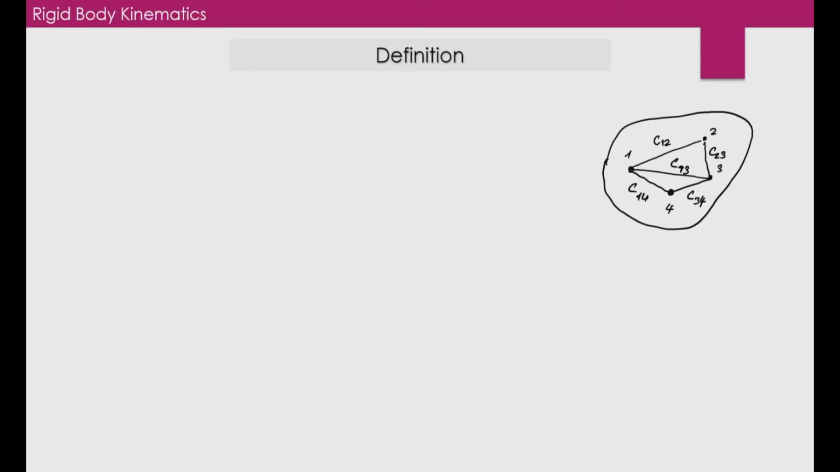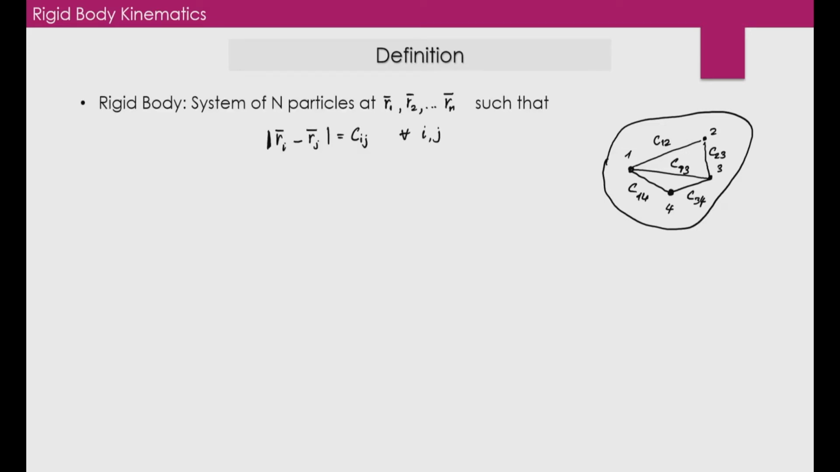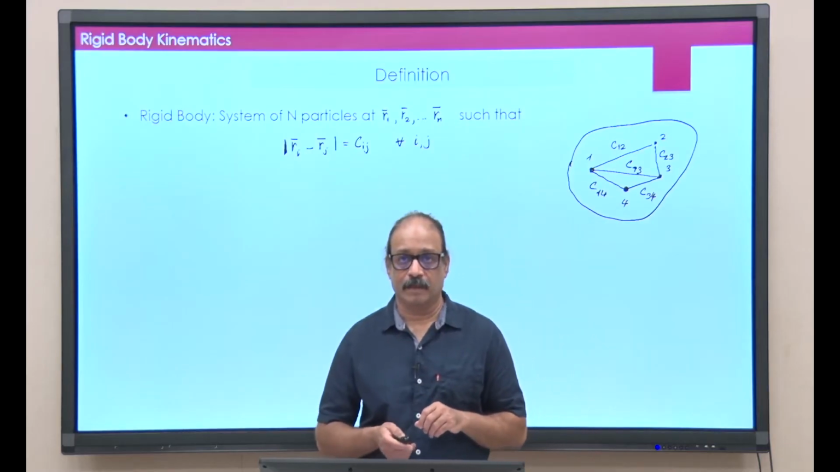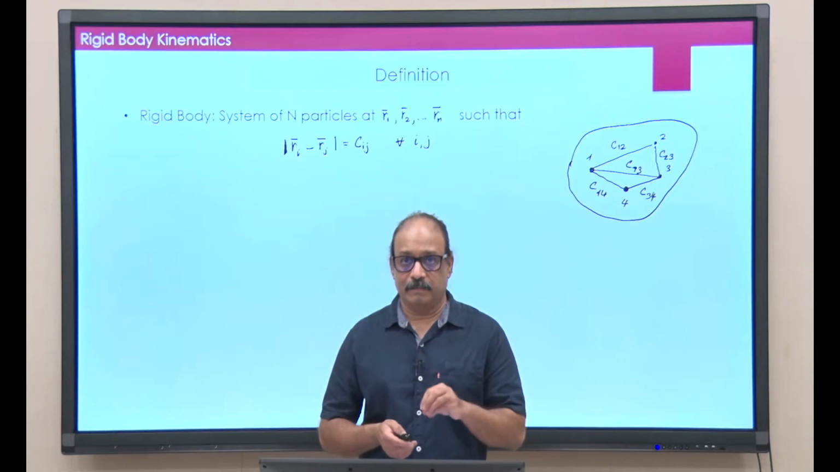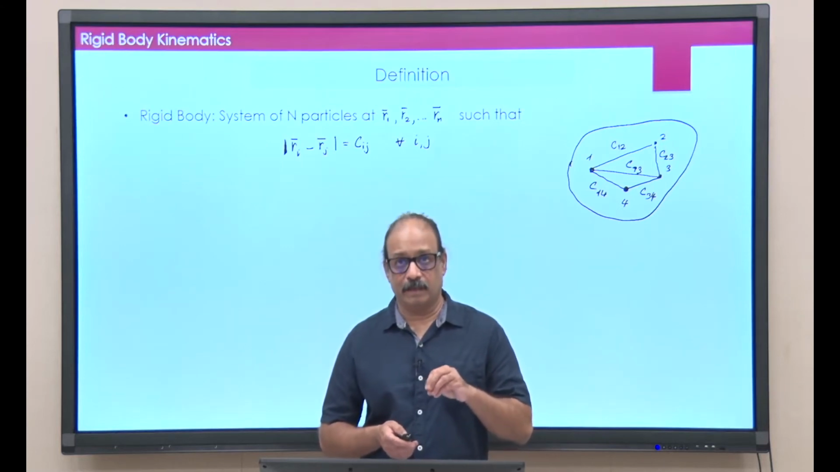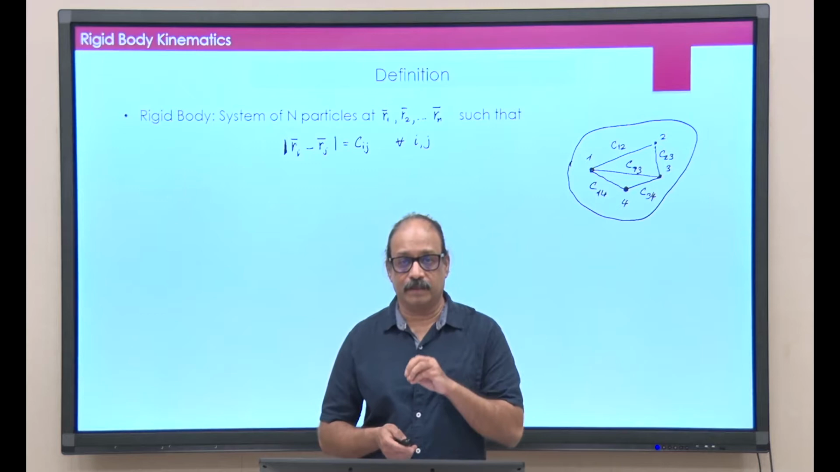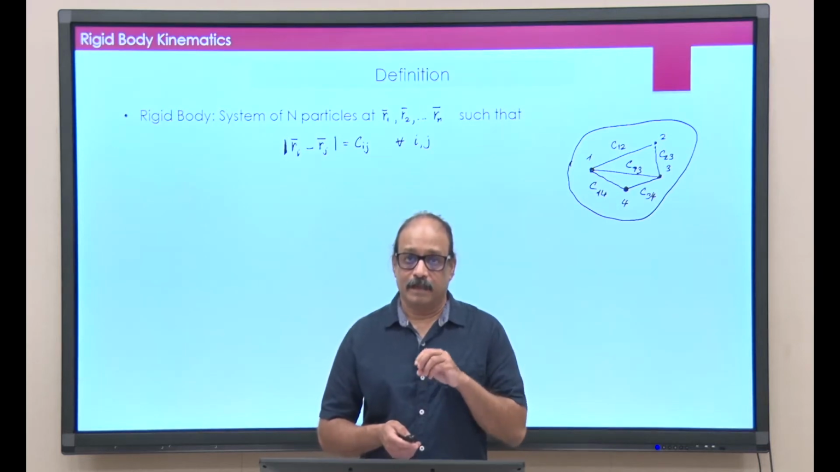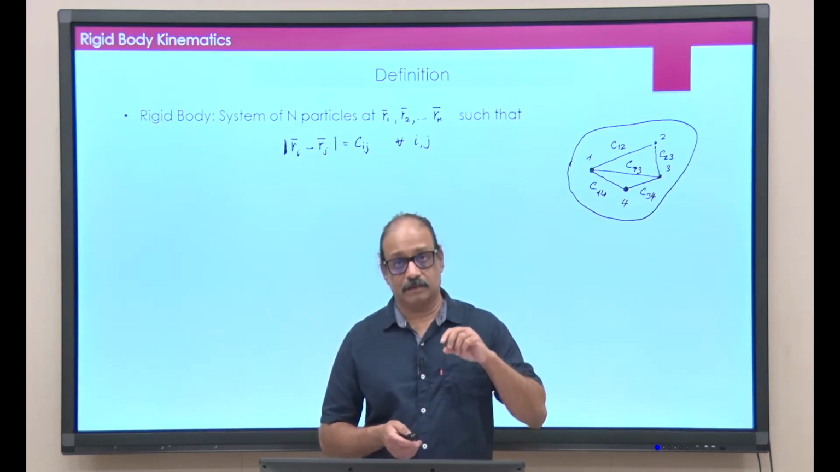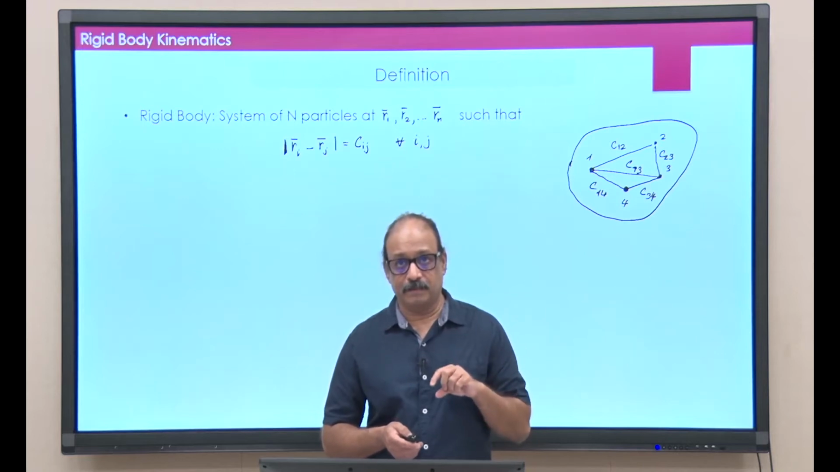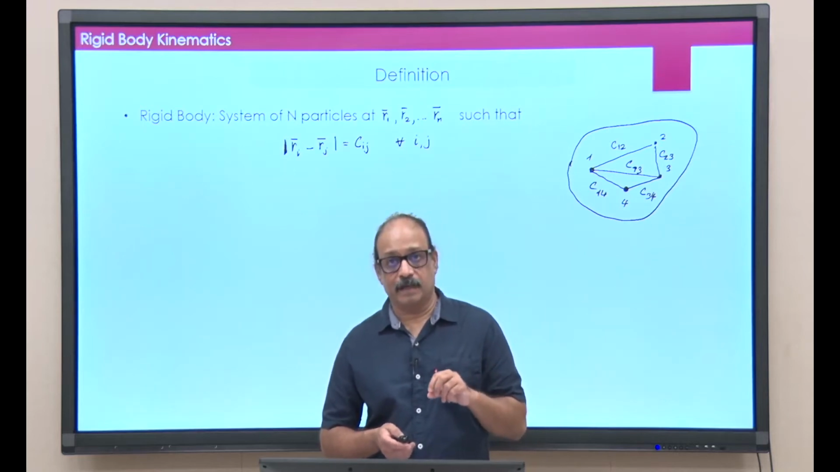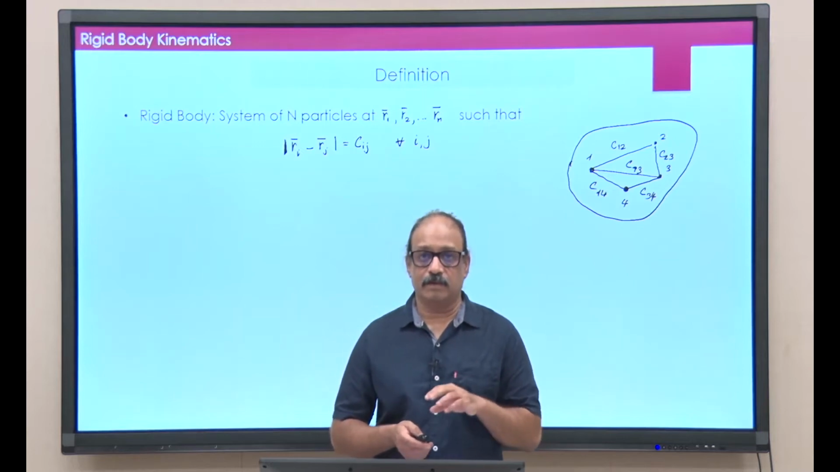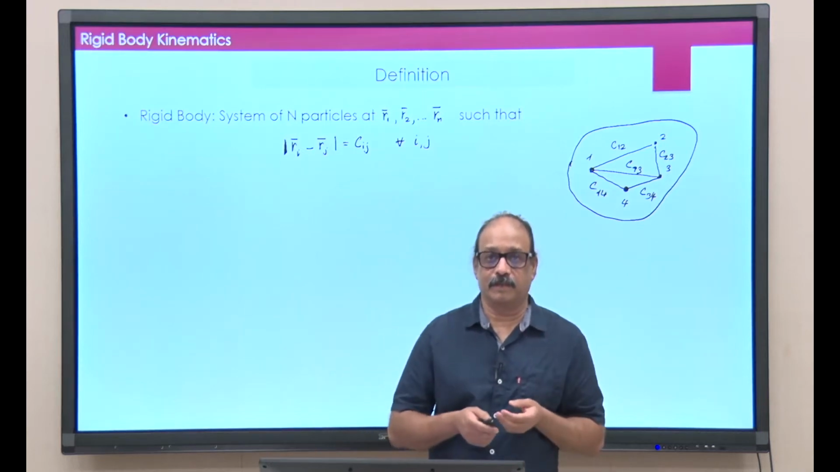So, if you take a whatever shaped body, which is basically a system consisting of individual particles. Let me say there are n particles in this system, and these n particles, if they are located at say r1 vector, r2 vector and so on, then the distances between pair of particles, that is r_i minus r_j, remains constant throughout the motion of the rigid body.